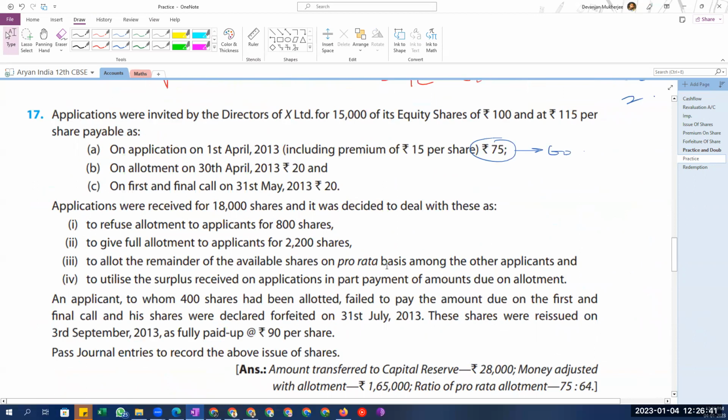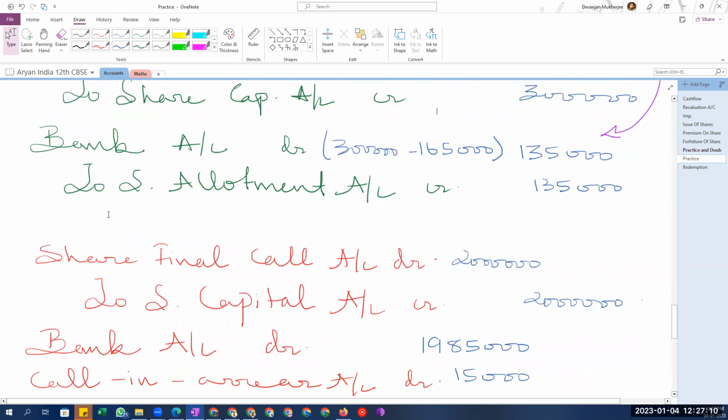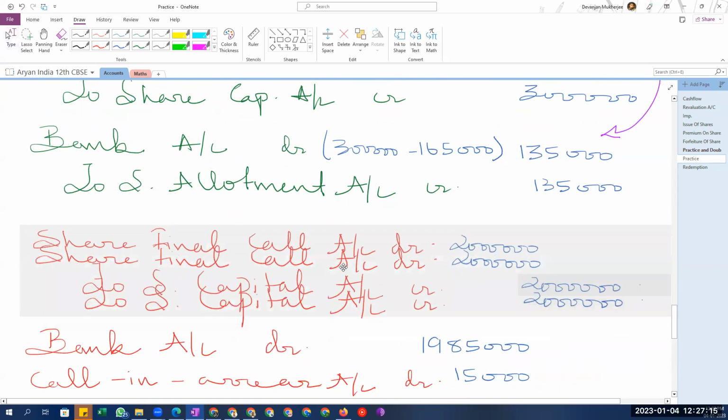Then a person failed to pay 400 shares on first call. So we have to create call in arrear. First and final call, yes. But first we will have to make the entry for the first and final call. So what will be the next entry in general? First and final call account debit to share capital account credit.